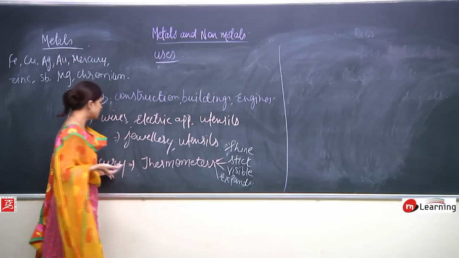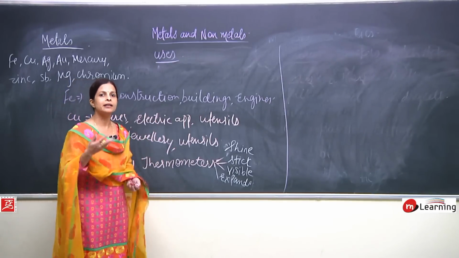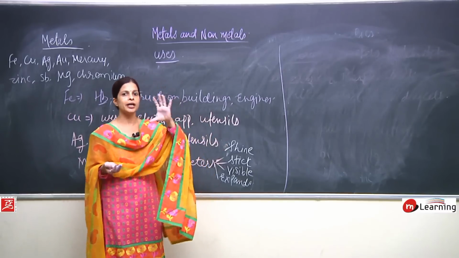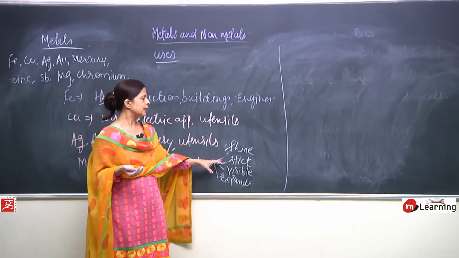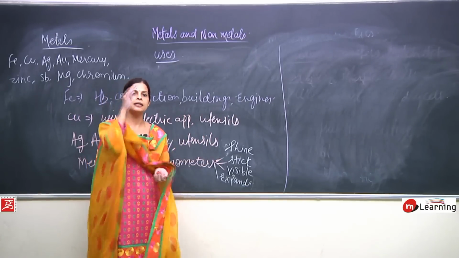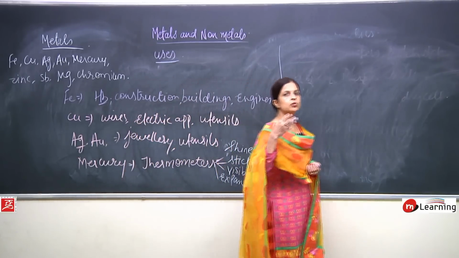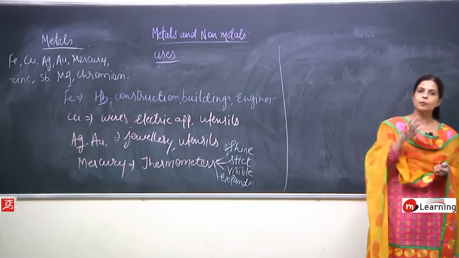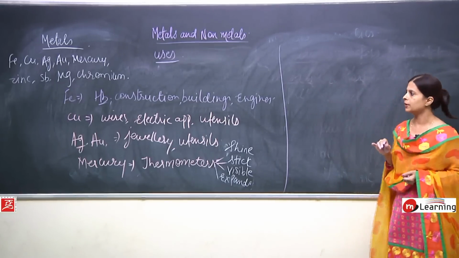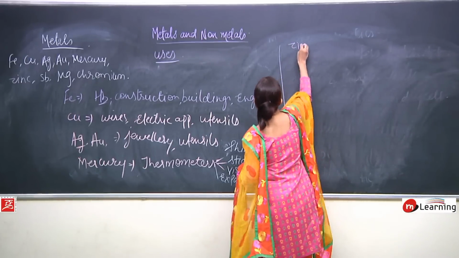So we all know that mercury is used in thermometers, but we should also know why: because it has a good shine, it is visible, it doesn't stick, and it expands and contracts regularly. It is not a case that after using it once or twice it stops expanding. No, it does this in a regular manner. Now next I can take zinc.